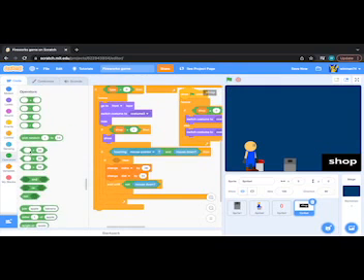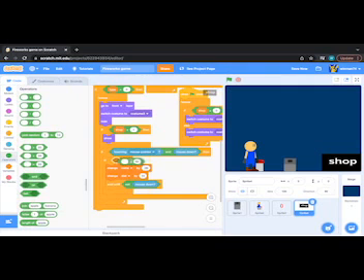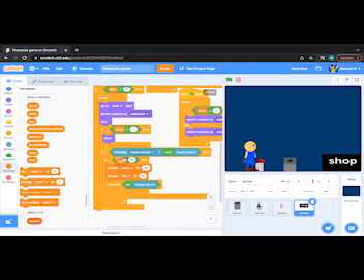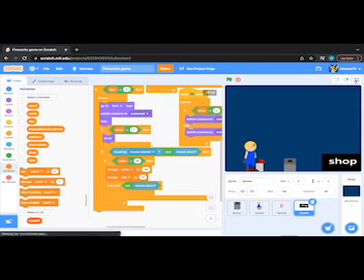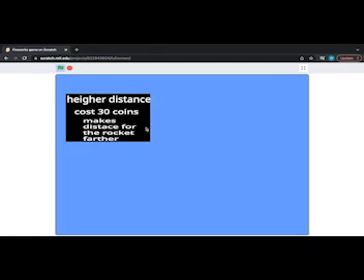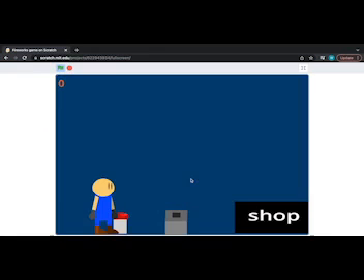Just make sure coins is more than 29. Now, if you did more than 30, then you're going to need 31 or higher for that to work. But if you just do 29, then if you're 30 or higher, it'll work. So now that that's like that, in the shop, higher distance isn't going to work. See, I don't have negatives already.